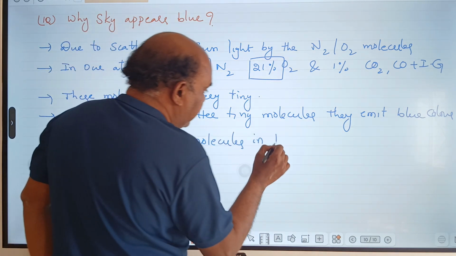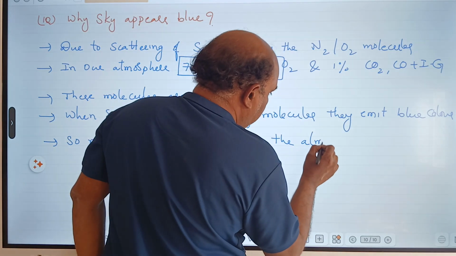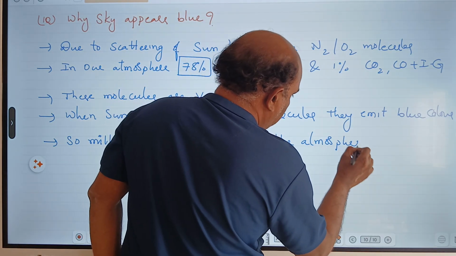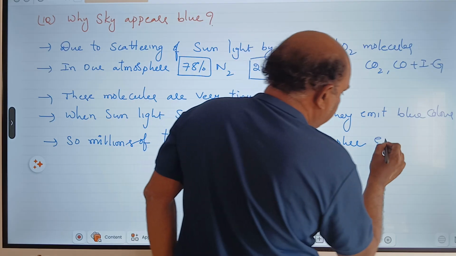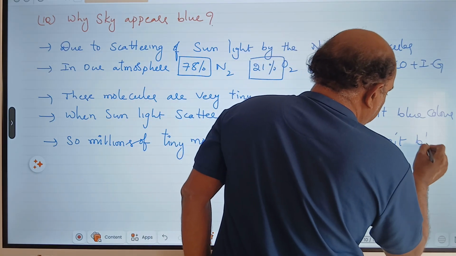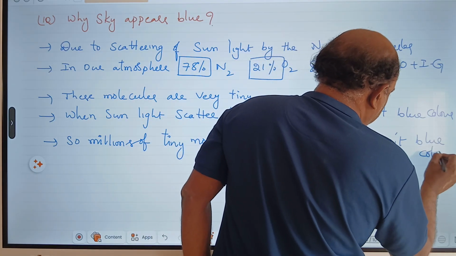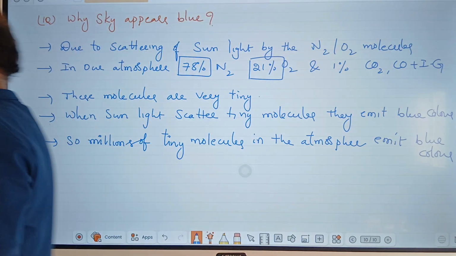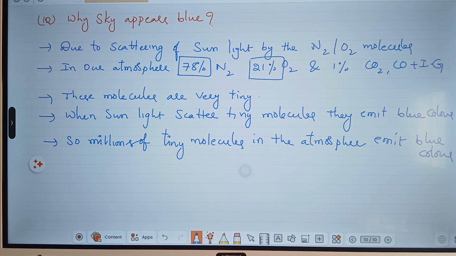Millions of tiny molecules in the atmosphere emit blue color. Hence the sky appears blue in color. This is the logic behind why the sky appears blue.